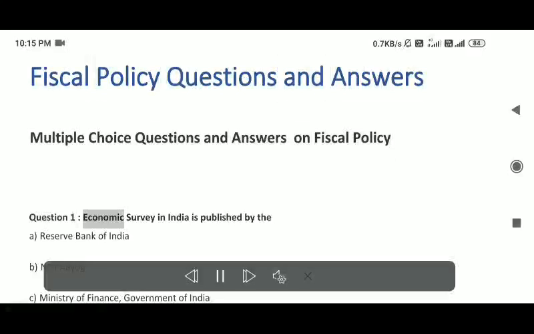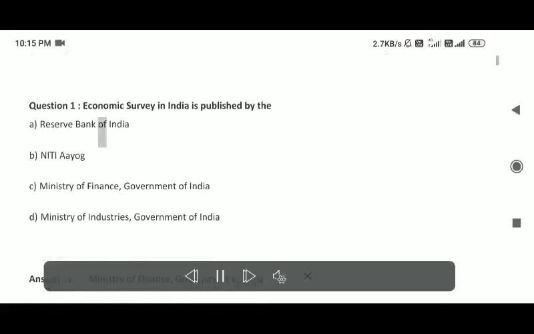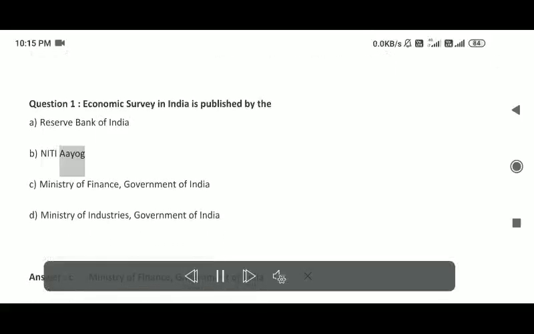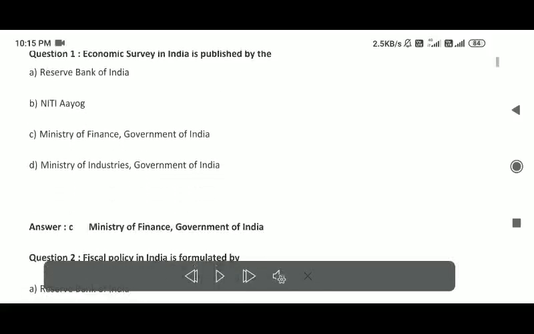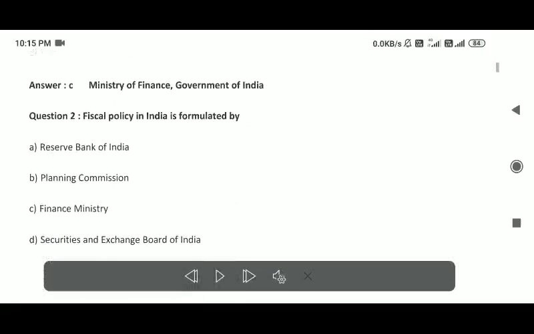Question 1. Economic Survey in India is published by: Reserve Bank of India, Niti Aayog, Ministry of Finance, Government of India, or Ministry of Industries, Government of India. Answer: C. Ministry of Finance, Government of India. Question 2. Fiscal policy in India is formulated by: Reserve Bank of India, Planning Commission, Finance Ministry, Securities and Exchange Board of India. Answer: C.